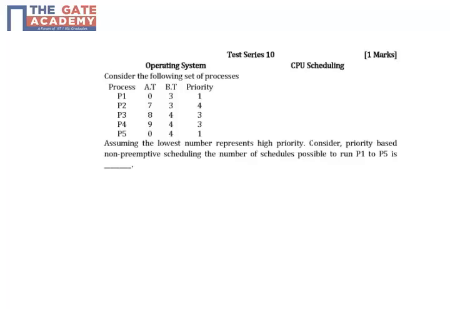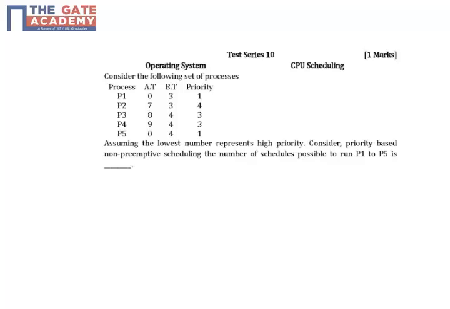5 processes P1 to P5 have been given, with the arrival time, burst time and priority for each process given, and the lowest number represents the highest priority. Now they have asked how many schedules are possible to run the processes.